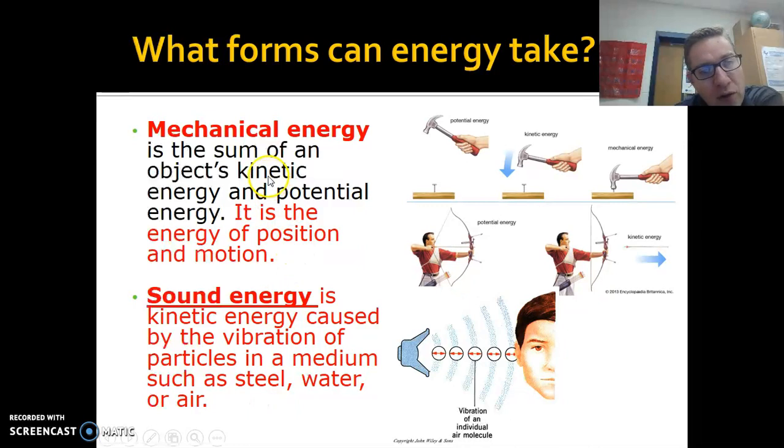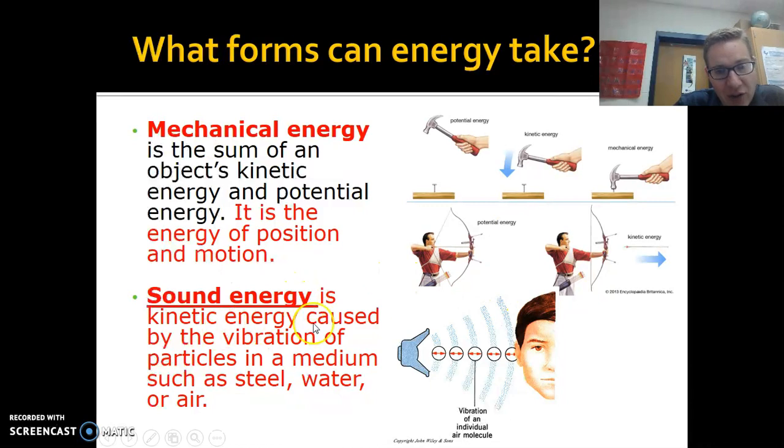The first one we want to talk about is mechanical energy. Mechanical energy is energy in position and motion. So if you're moving something like a hammer, that's mechanical energy. If something's moving, like our spool racers were moving, that's mechanical energy. Mechanical energy can also be if you stretch something out, like a rubber band. So with our spool racers, we had our rubber band. Okay, our rubber band was stretched out, and as we wound it, that was mechanical energy as well.